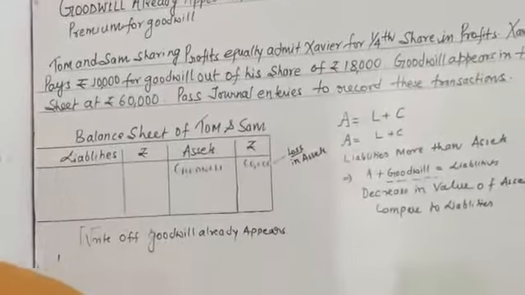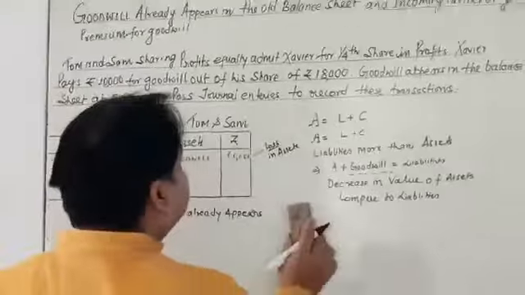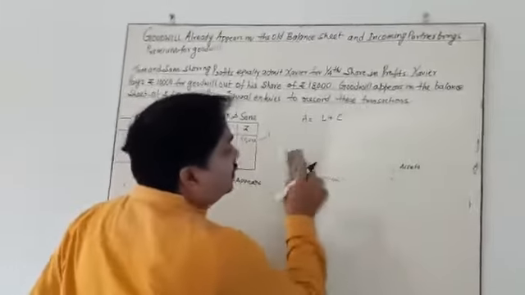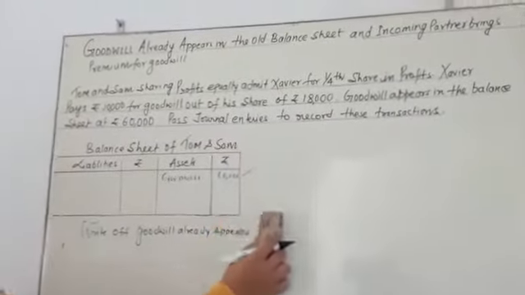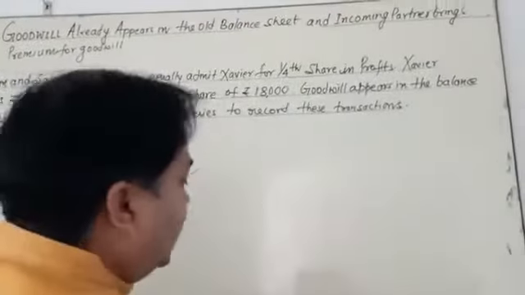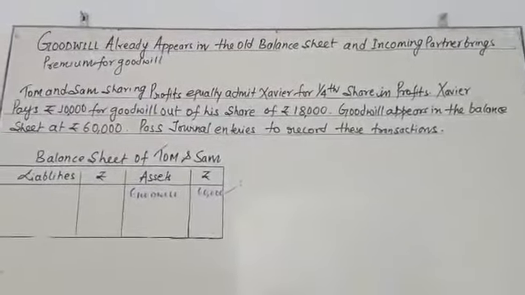So you pass a journal entry with the help of this question. I am going to erase this one, my dear student. You have to pass a journal entry.